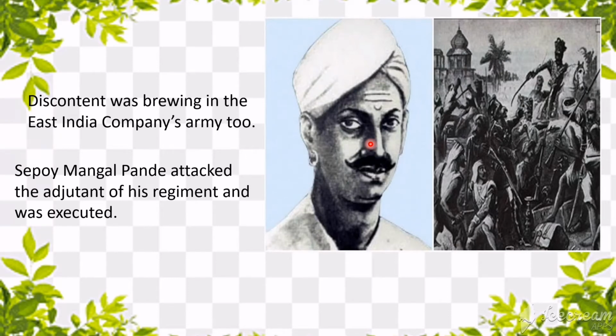Some of the soldiers like Sepoy Mangal Pandey, this is the picture of Sepoy Mangal Pandey, attacked those who were showing partiality among the workers in East India Company. Because of that he killed a person who was very cruel in the East India Company's army, and this Mangal Pandey was executed. He was also killed by the British.